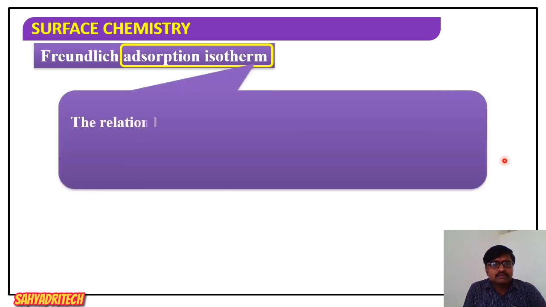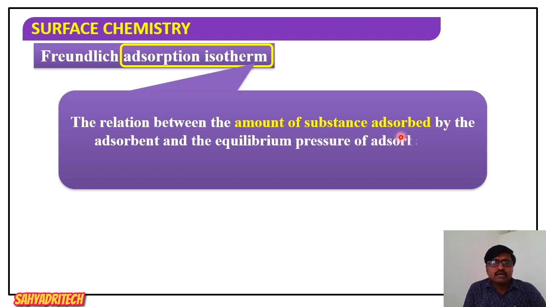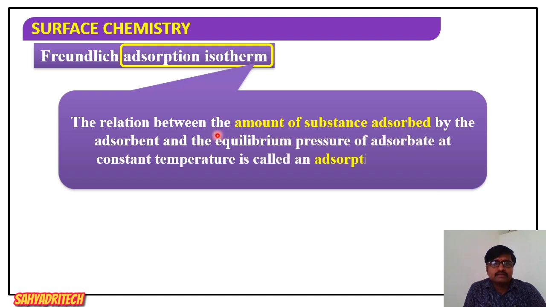Adsorption isotherm is the relation between the amount of substance adsorbed by the adsorbent and the equilibrium pressure of the adsorbate at a constant temperature.